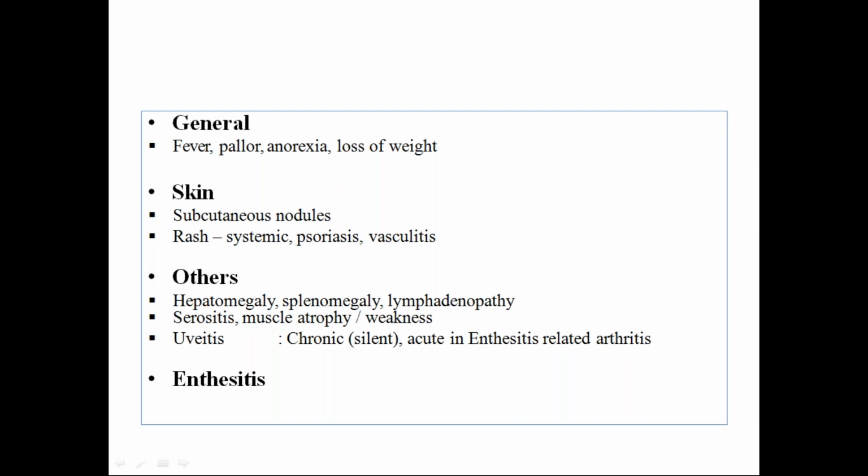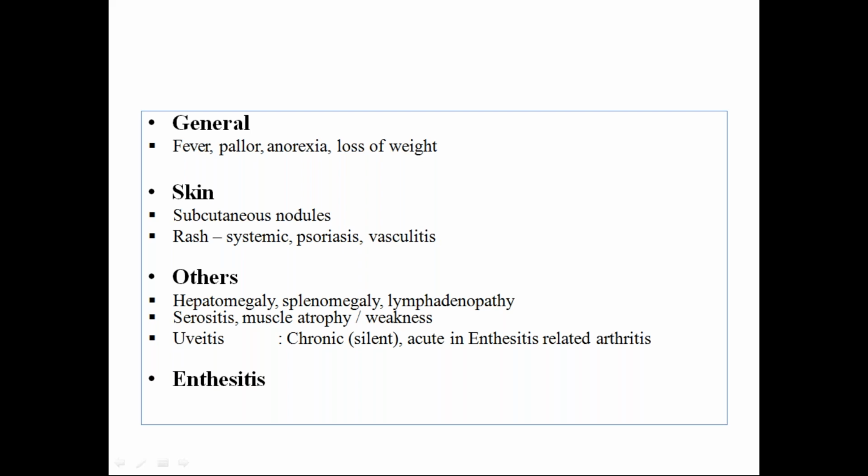Rash will be there in systemic juvenile idiopathic arthritis. In psoriatic arthritis, we find a psoriasis rash with silvery scales. In vasculitis, palpable purpura can be seen. Not in all entities, but these are also manifestations in various types of juvenile idiopathic arthritis. Usually the rash we see is in systemic juvenile idiopathic arthritis.